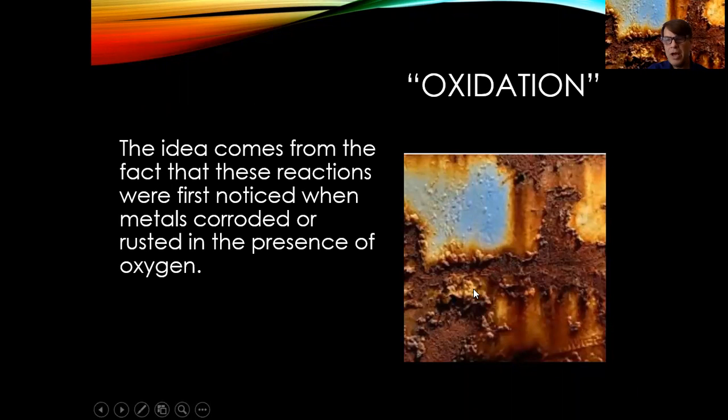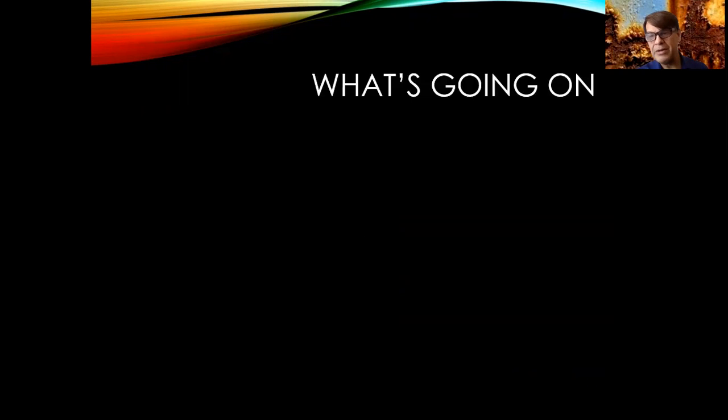Rust. What is rust? It was oxidized. The idea of oxidation comes from the fact that these sorts of reactions were first noticed when metals corroded or rusted in the presence of oxygen. And so the old chemists used to say it's been oxidized, right? So what's really going on, though, when we talk about oxidation?